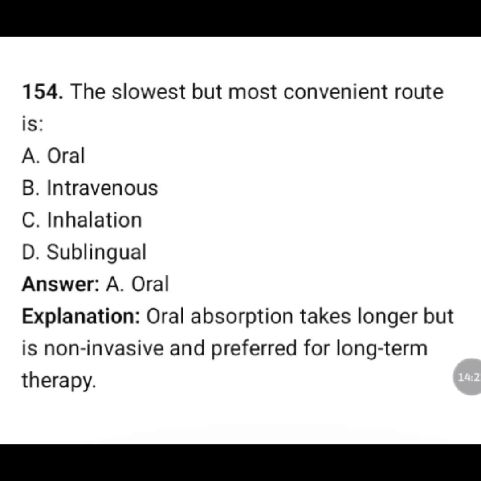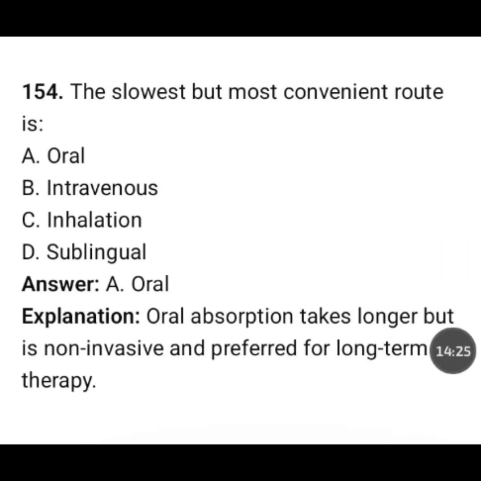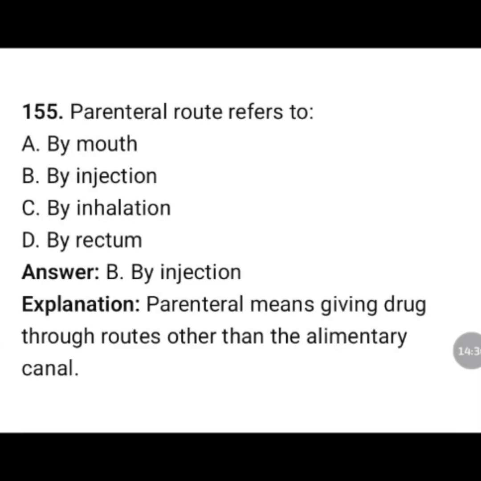The slowest but most convenient route is: oral, intravenous, inhalation, sublingual. The correct answer is option A, oral. Oral absorption takes longer, but it is non-invasive and preferred for long-term therapy. Parenteral route refers to: by mouth, by injection, by inhalation, by rectum. The correct answer is option B, by injection. Parenteral means giving a drug by routes other than the alimentary canal.